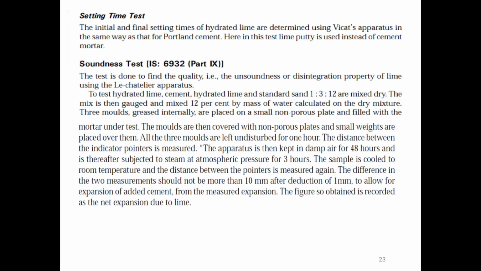The sample is cooled to room temperature and the distance between the pointers is measured again. The difference in the two measurements should not be more than 10 mm after deduction of 1 mm to allow for expansion of added cement from the measured expansion. The figure so obtained is recorded as the net expansion due to lime.